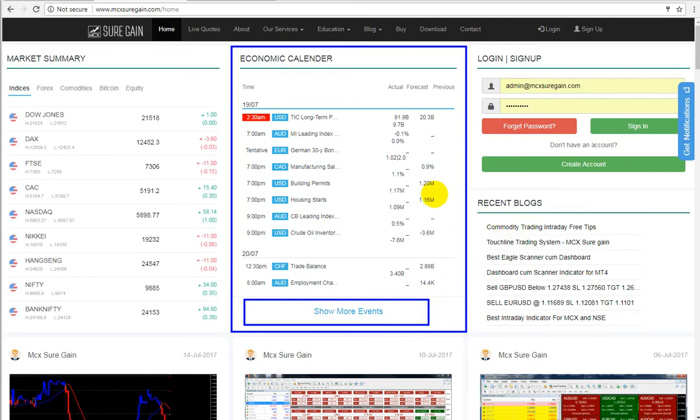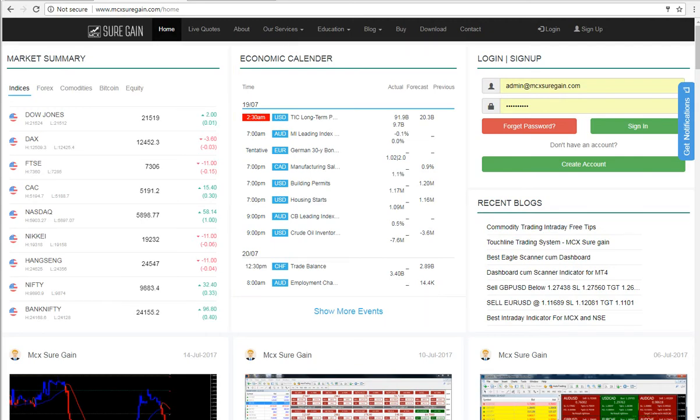Suppose you want to see more symbols which are not available in that market summary, you can click on the live quotes button. This is the live quotes button, or you can say the navigation bar of live quotes.